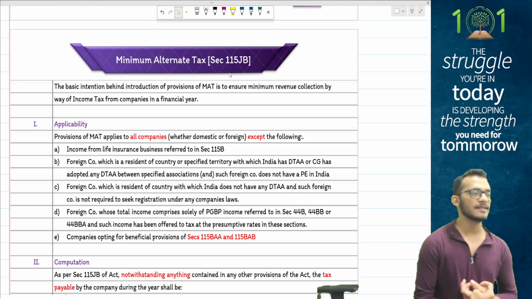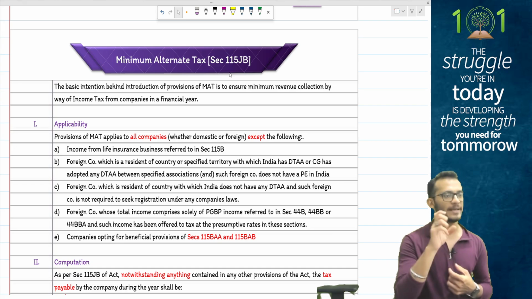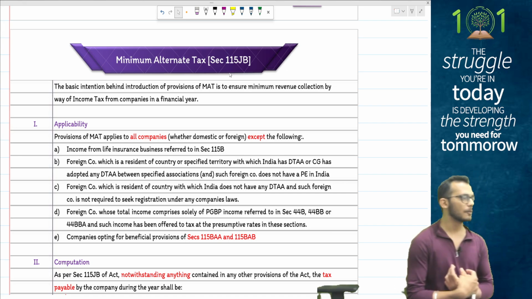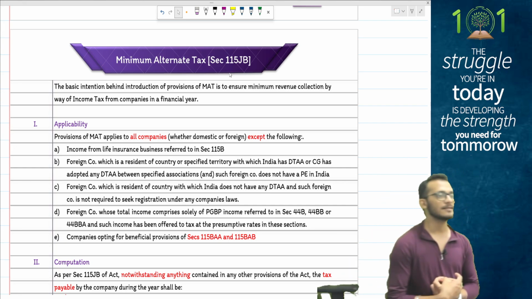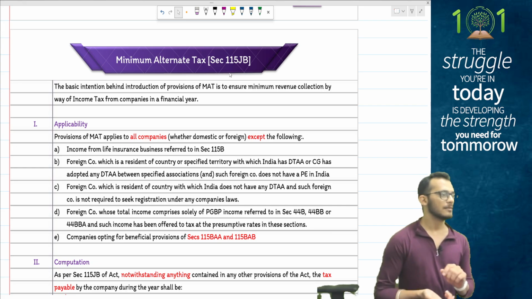So this provision says, take your P&L of accounts, make some adjustments which I will tell you, and then you will arrive at your book profits on which you have to pay 15% tax, or your actual tax, whichever is higher.